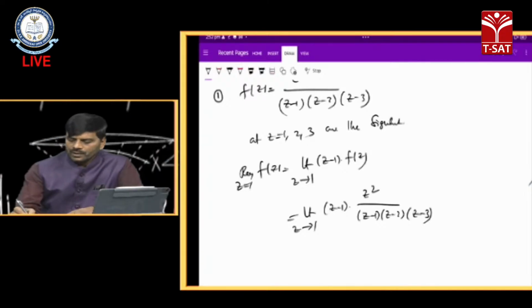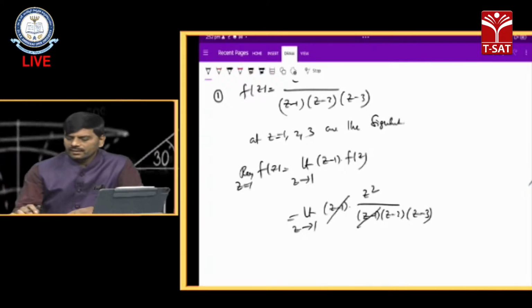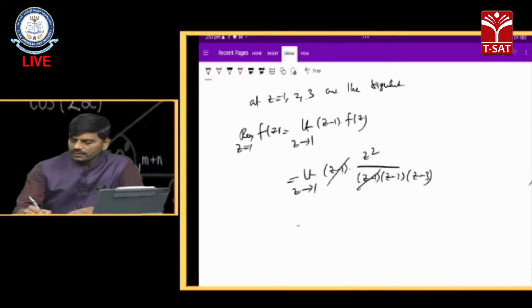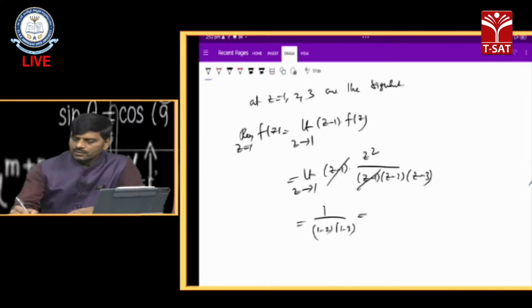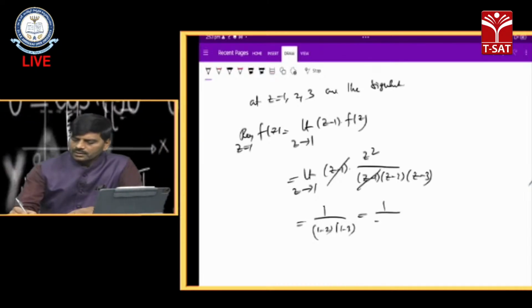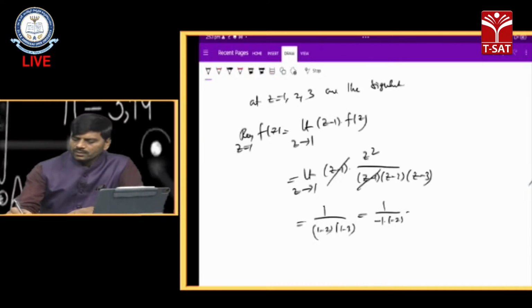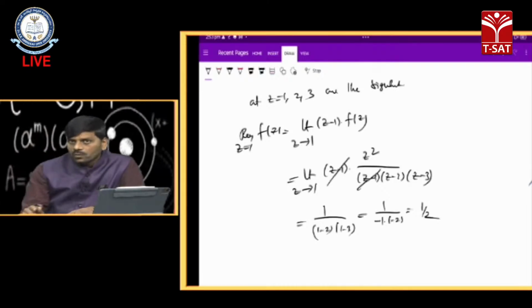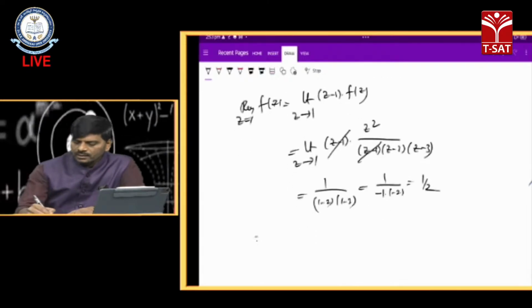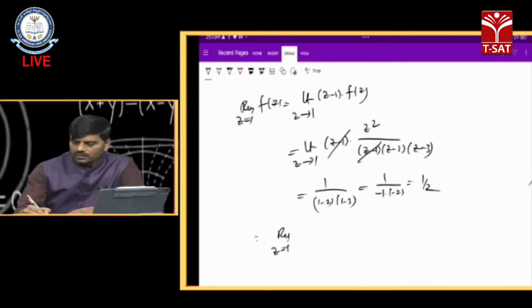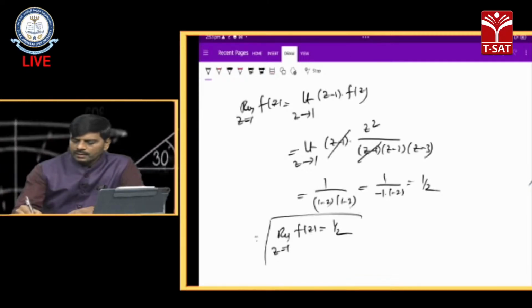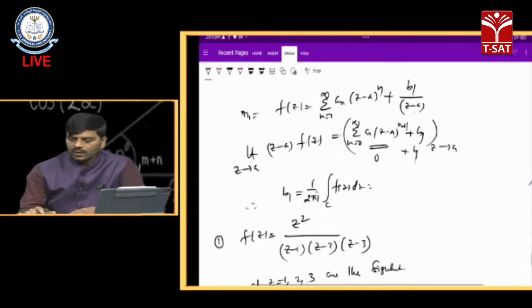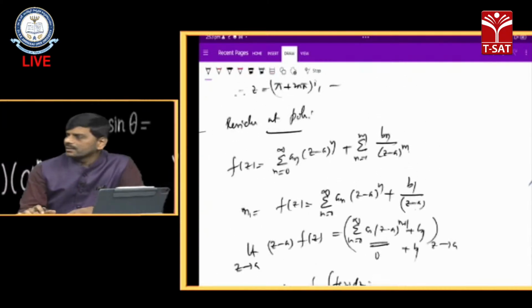The z minus 1 is cancelled. So the limit z tending to 1 is 1 by 1 minus 2 into 1 minus 3, that is 1 by minus 1 into minus 2, that is 1 by 2. So the residue of this function at z equals 1 is 1 by 2. Similarly, we can find it for z equals 2 and z equals 3.